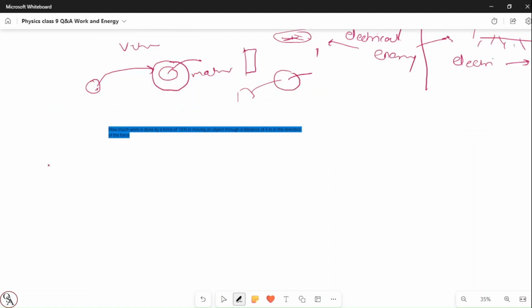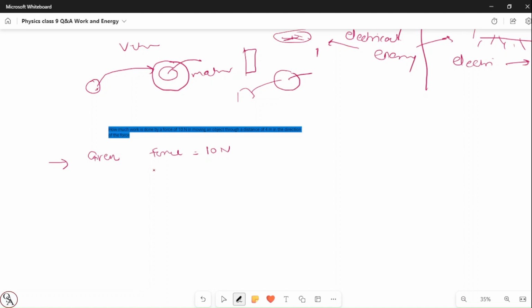How much work is done by a force of 10 Newton? Okay, so let's start with the given. How much force is given? Force given is 10 Newton, in moving an object through a distance of 4 meter.